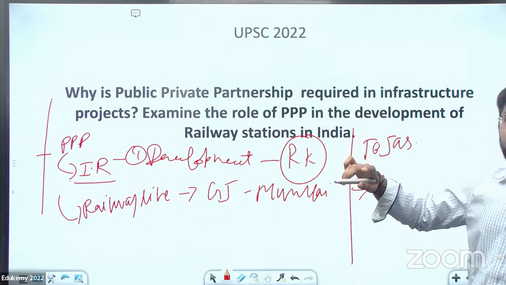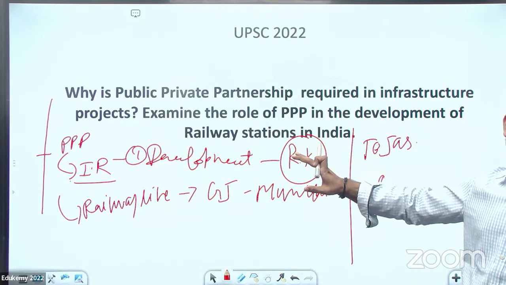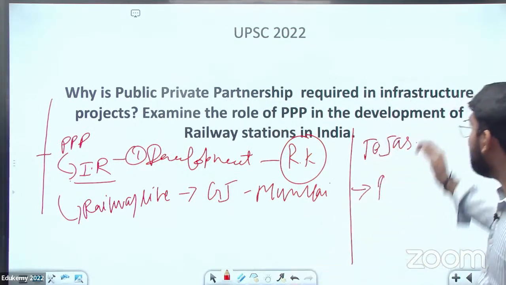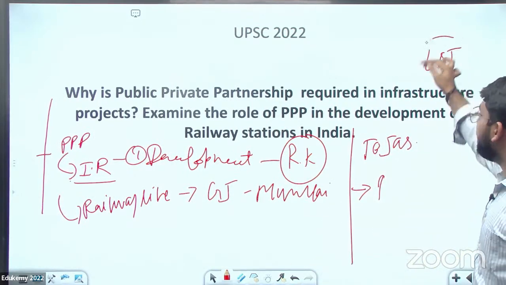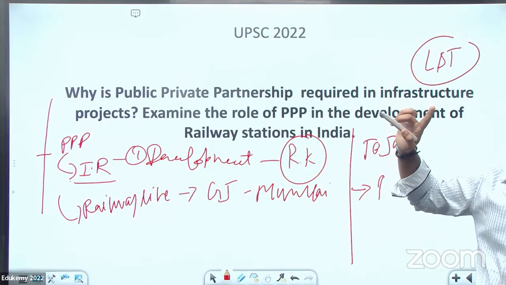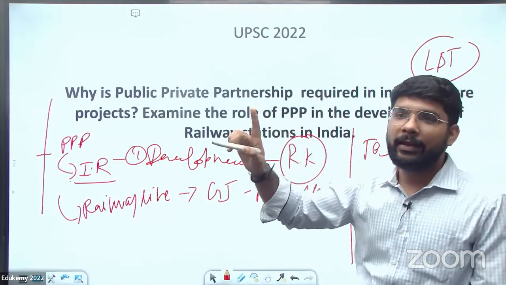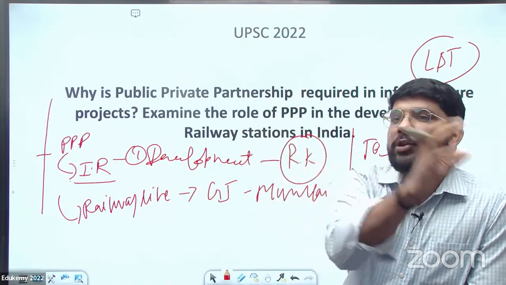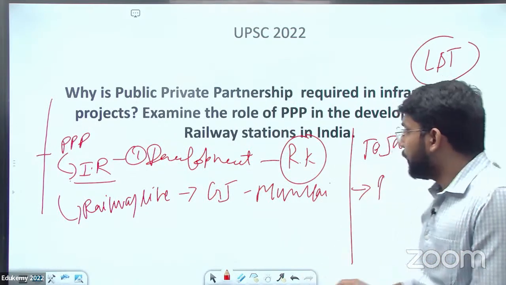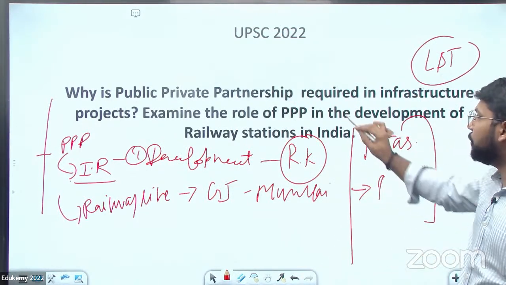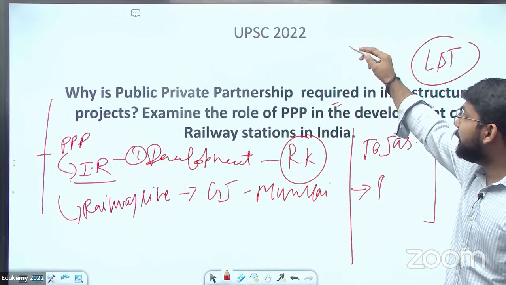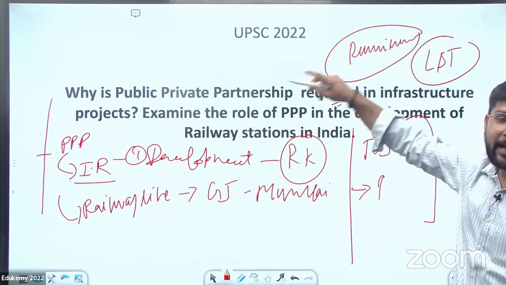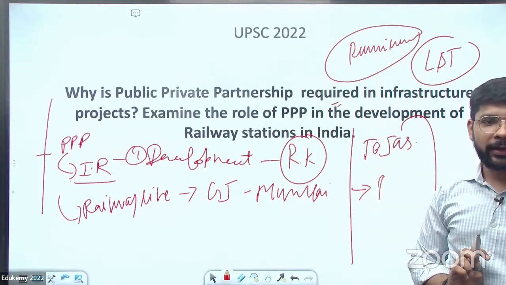L&T is the company which is manufacturing and developing stations. हाँ, L&T is a company which is working there. लेकिन इन्वेस्टमेंट L&T का नहीं है। L&T is a company who is making the infrastructure, वो बना रही है लेकिन पैसा कोई और लगा रहा है। ठीक है, these kinds of examples you need to mention here, and why there is a requirement, so you can add the challenges we discussed about the Indian Railway.